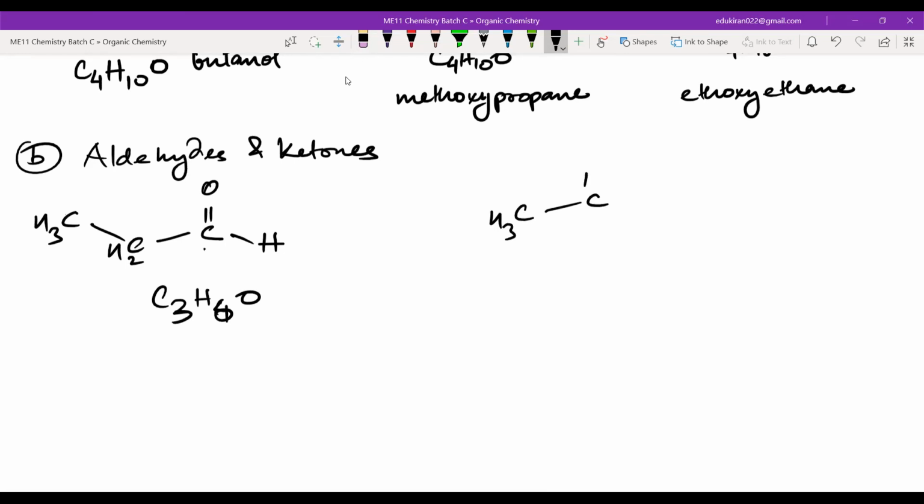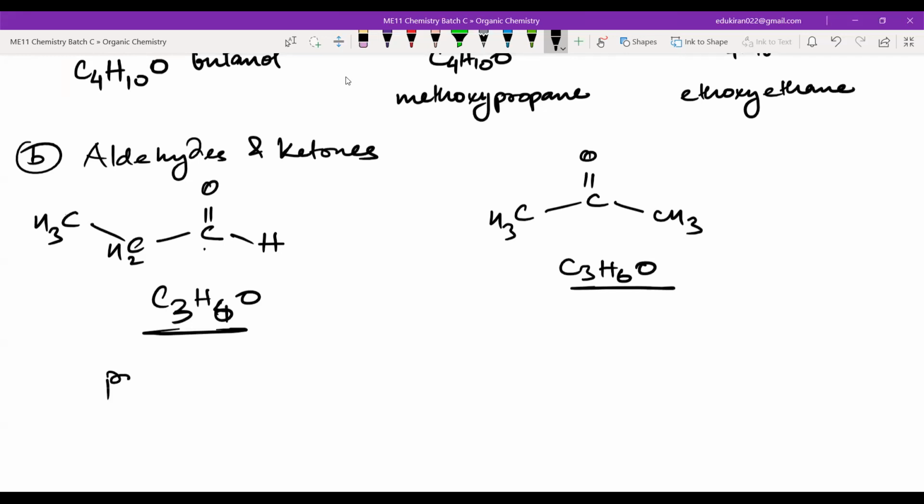CH3, C double bond O, and one CH3 here. So this formula will be C3H6O. See, the molecular formula is the same, but what is the difference here? The difference is that this particular molecule is an aldehyde. What will be the name of this aldehyde? This will be 1, 2, 3.